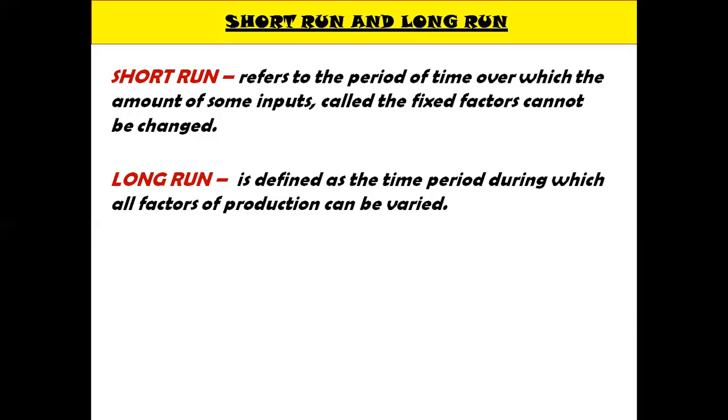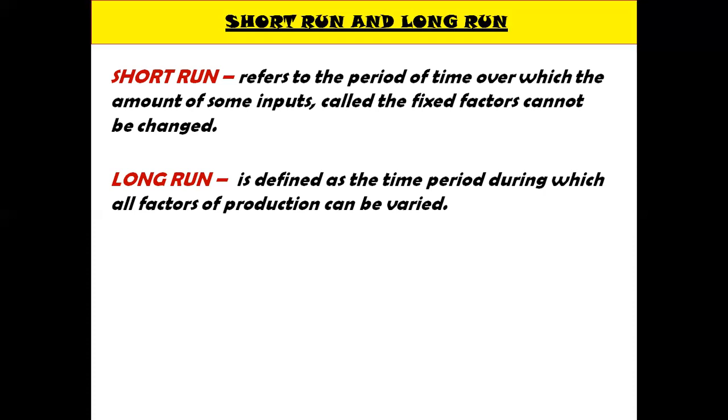But for different industries, short run and long run vary. I will give you an example. For example, in the steel industry, it takes 3 years to install a small steel plant. So less than 3 years is the short run for the steel industry. So 3 years is the short run for a steel industry.